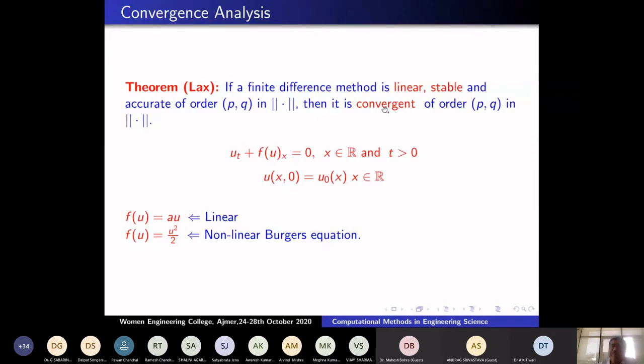Okay. So in the linear problem, stability is an equivalent condition for convergence, but it is not the case in the nonlinear problem. So I'm taking a nonlinear problem here. u_t plus f(u)_x is equal to 0. Okay, f(u) is equal to au. The problem you have seen already. It's a linear problem. Okay. So f(u) is equal to u²/2. It's a nonlinear problem. Now it's the nonlinear Burgers equation. It's a famous equation. Okay. You can see that when it's a nonlinear problem, this stability